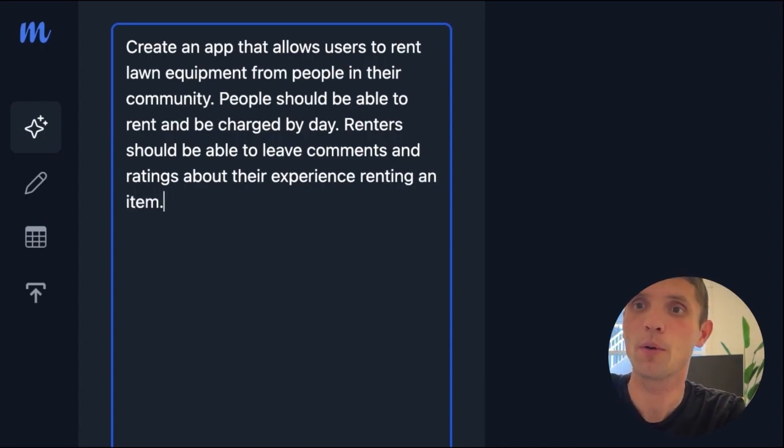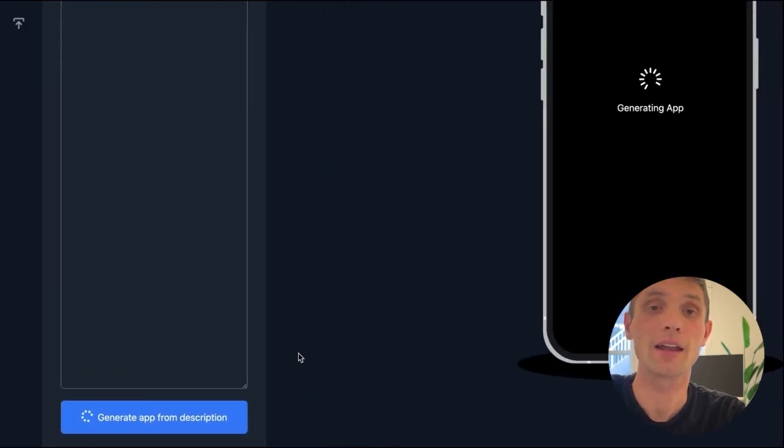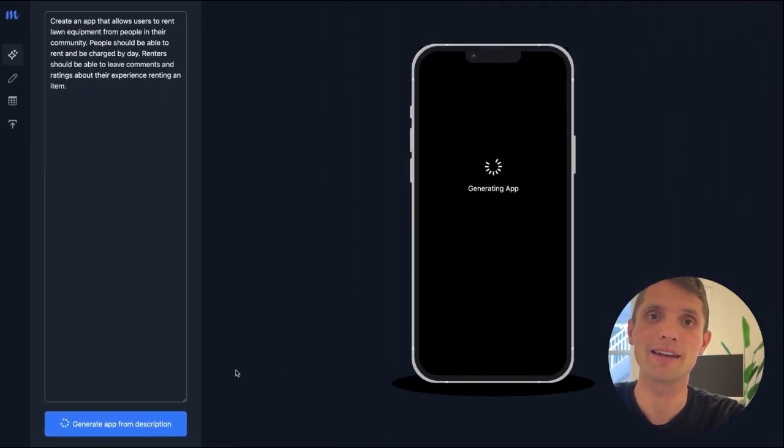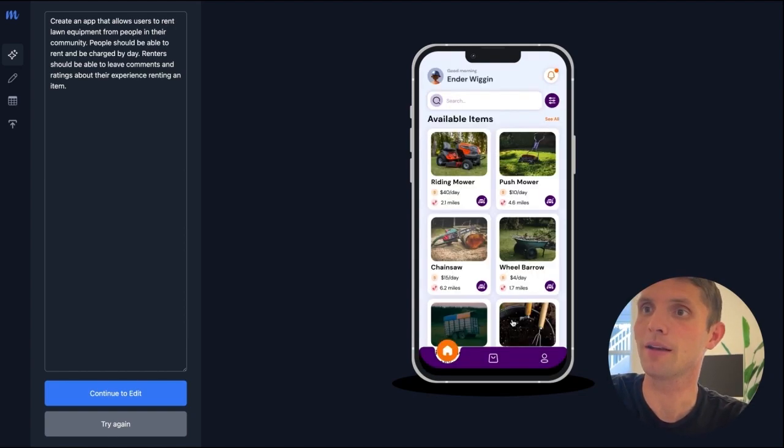Great. Now we can simply go ahead and click Generate App from Description. And it will go and process that text. The AI will figure out what components are needed, and it will output a preview of what this is to look like. And we can browse the preview. We can see it's created an app called Cultivate, rent and offer lawn equipment to your neighborhood and beyond. I can click View Items for Rent and see that the AI has put in a riding mower, push mower, chainsaw, wheelbarrow, and more options there.